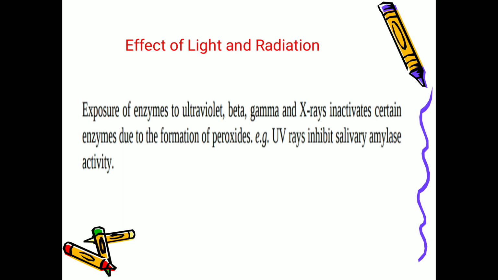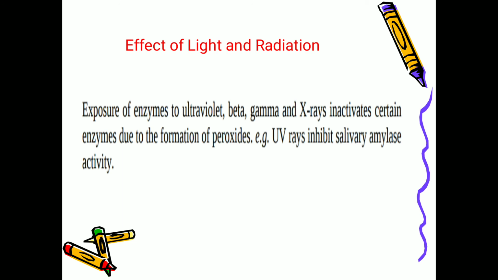Next is effect of light and radiation. How will these affect that? Exposure of the enzymes to ultraviolet, beta, gamma and X-rays inactivates certain enzymes due to the formation of peroxides.